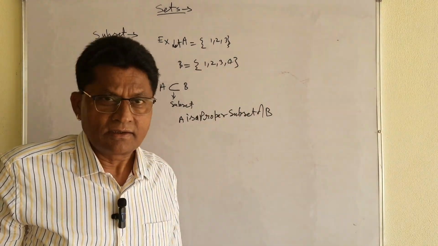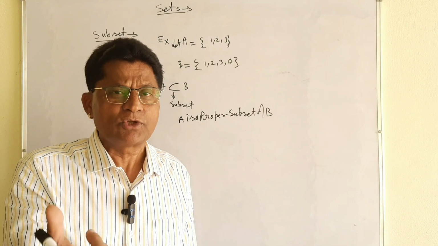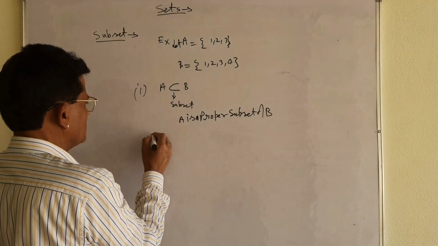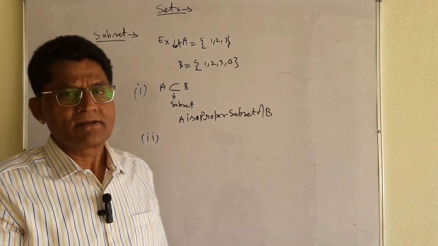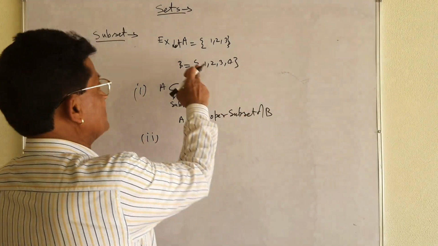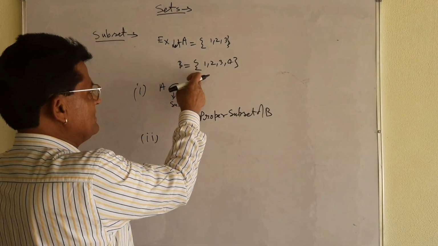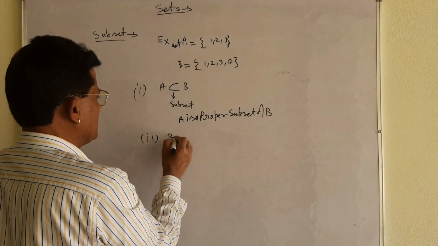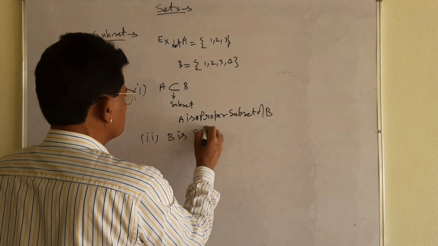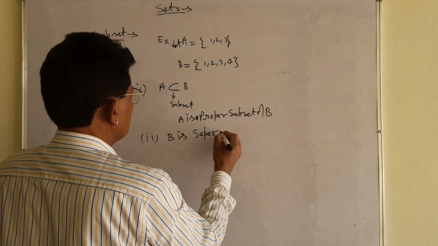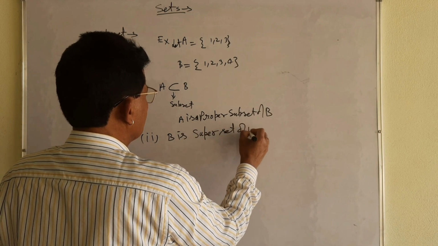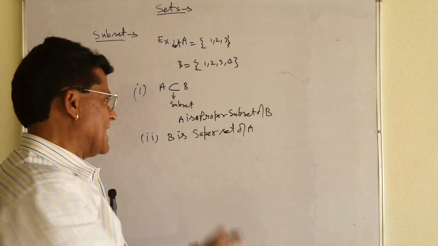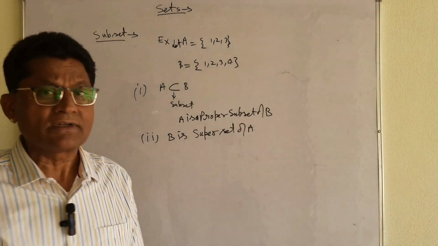Because each and every element of A is lying in B, that is why A is a proper subset of B. But what will be B? भाई B भी तो कुछ होगा ना. देखिए ये तो फर्स्ट केस हो गया. What will be B? Superset. B is a superset of A, because A के सभी एलिमेंट B में लाई करते हैं, तो A इसका सबसेट हो गया, प्रॉपर सबसेट हो गया. और B क्या हो गया भाई? B is a superset of A. A is a proper subset of B and B is a superset of A.